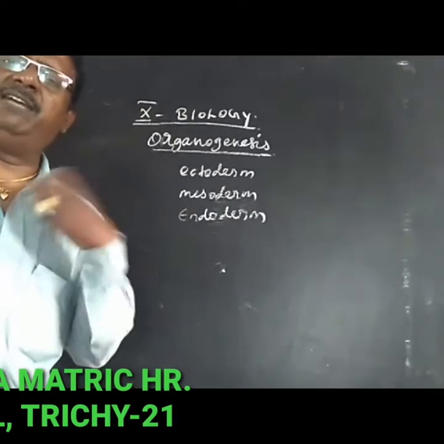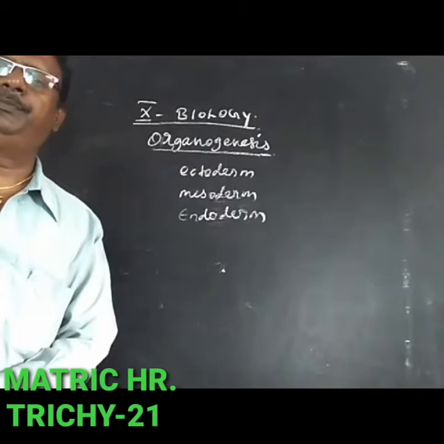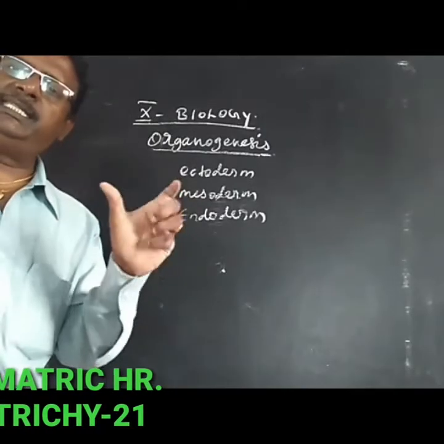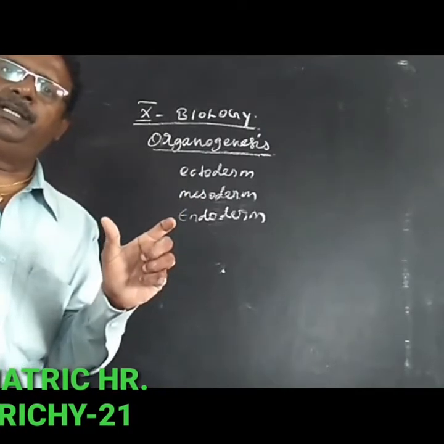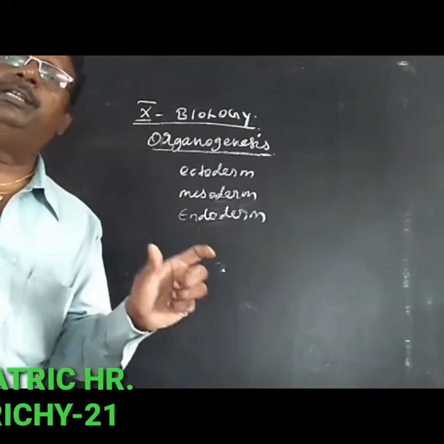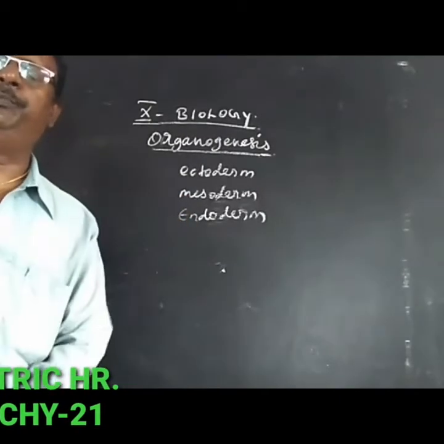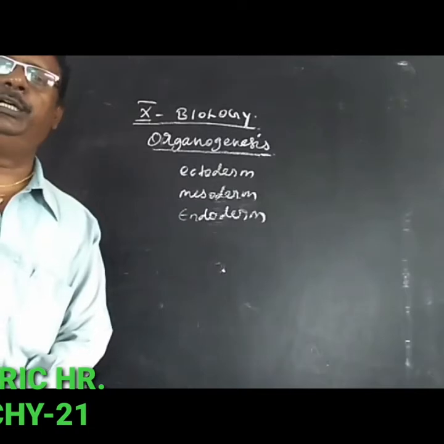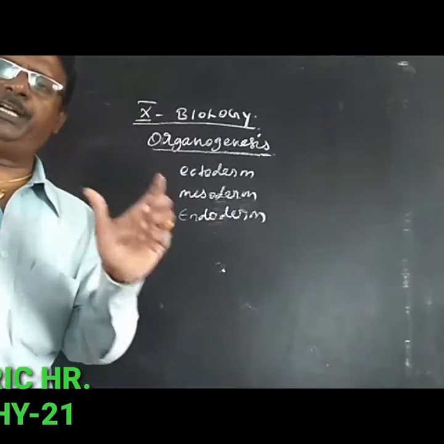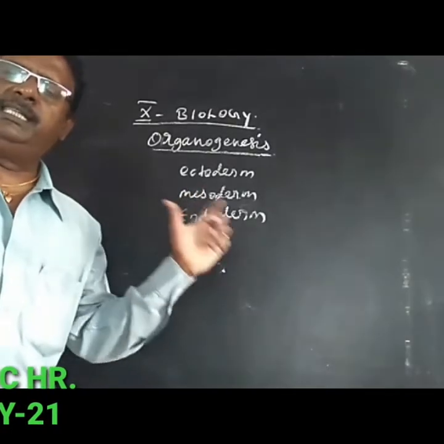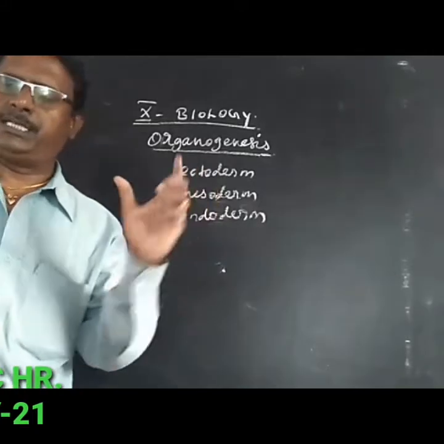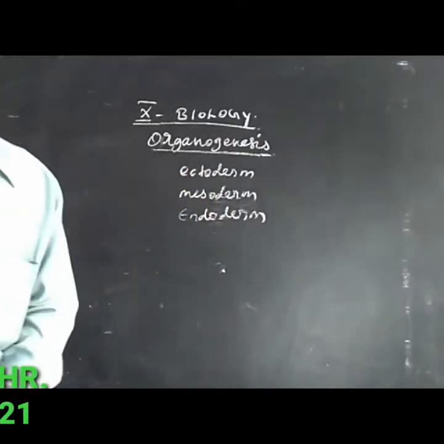The heart is developed from the mesoderm. The skeletal system is developed from the mesoderm. The different organs are developed from the three germ layers. The process is called organogenesis.